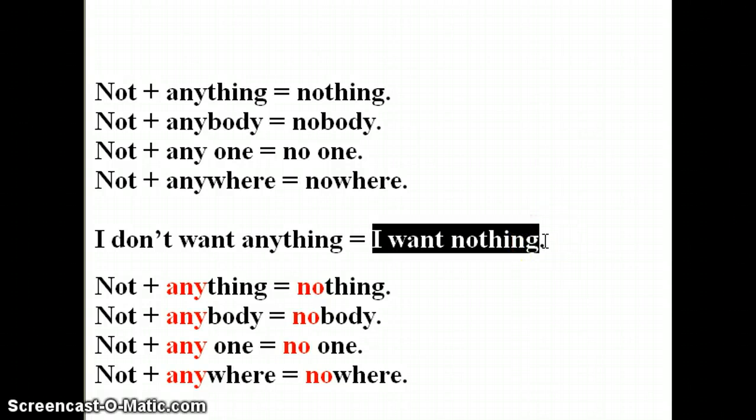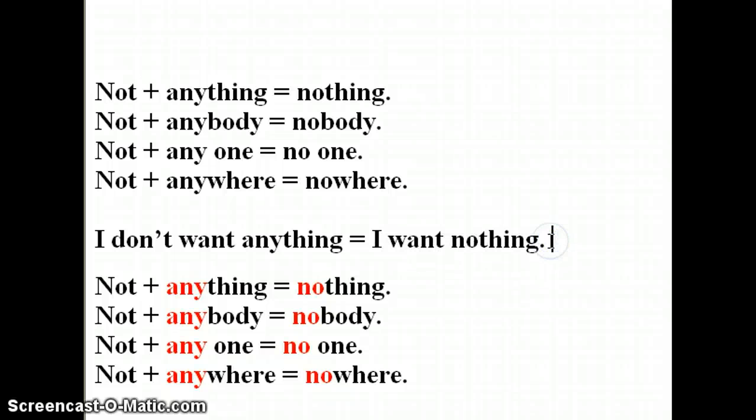So be careful if you are trying to translate from Russian into English, because you might have some difficulty exactly with this problem. What Russians do is say "Я не хочу ничего," which means that they use two negative statements, "не хочу" and then the next one is "ничего." Americans never do this. For them it's enough to have only one negative statement. So it is either "don't" or just "nothing" here.